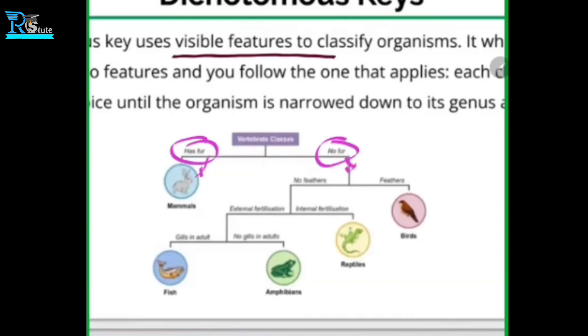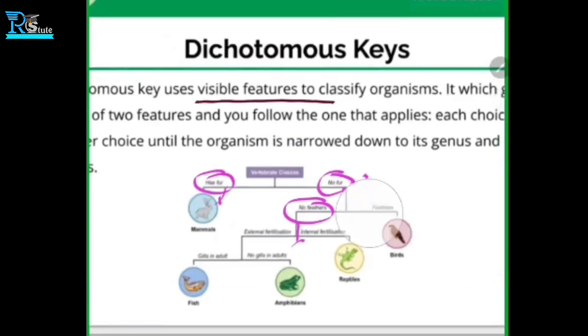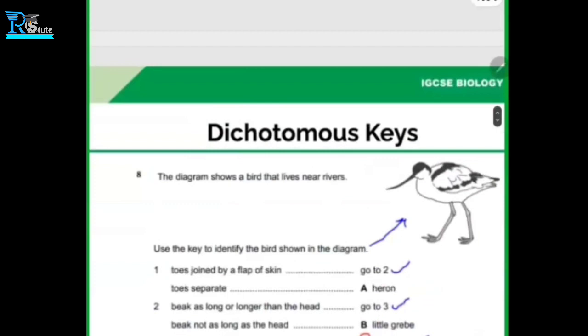You remember like this? Now we ask whether they have feathers or not. We observe closely and look at whether they have feathers. If they have feathers, that means they are birds. If they don't even have feathers, then we go to the next question. This is nothing but the dichotomous key. Finally, if we go like this, we end up getting the name of the organism. Similarly, we have done this, and the answer is avocet. Clear? Yes, so clear.